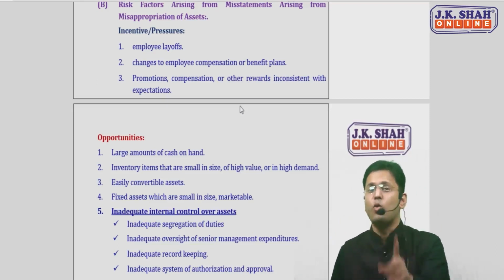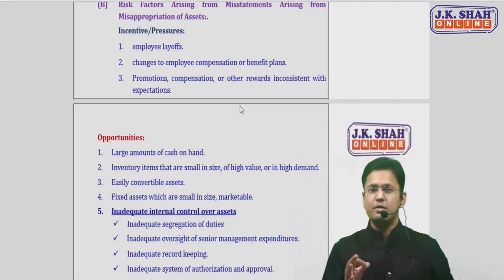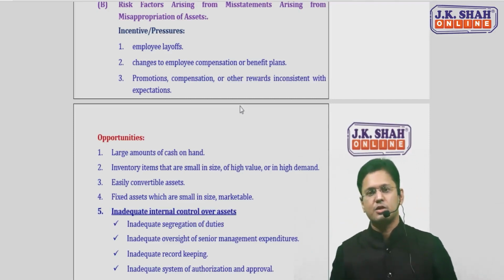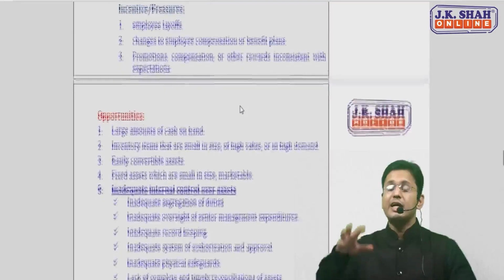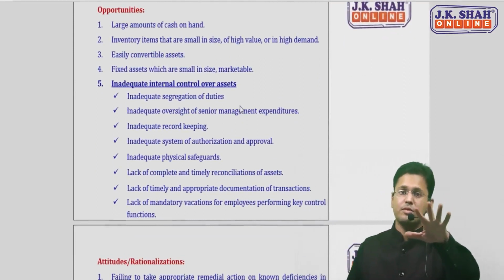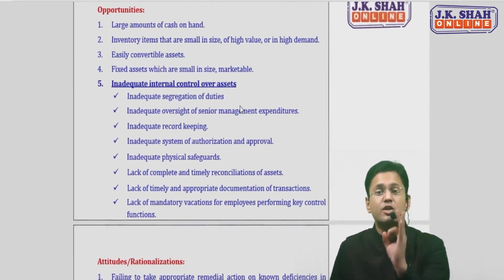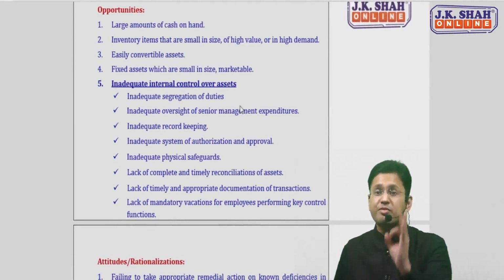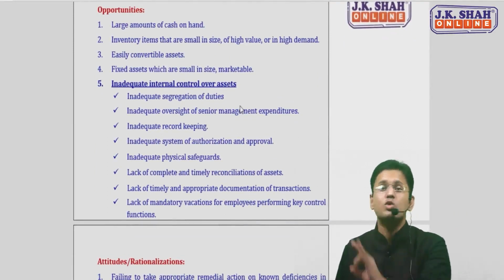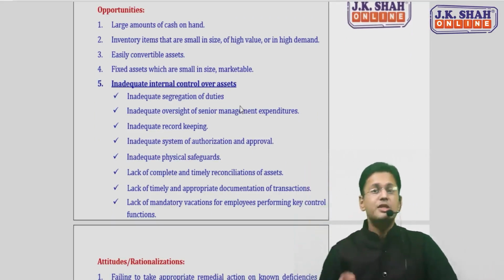Now the fifth one is itself a question. A point of opportunity, but it is itself a question. The question is: is inadequate internal control over assets also an opportunity? Yes, sir, absolutely an opportunity. Why? Because if there are controls, it would be difficult for an employee to misappropriate. But if the controls are inadequate, if there is no internal control, the employee has an opportunity to easily misappropriate the assets. Now, the question can come on this also.